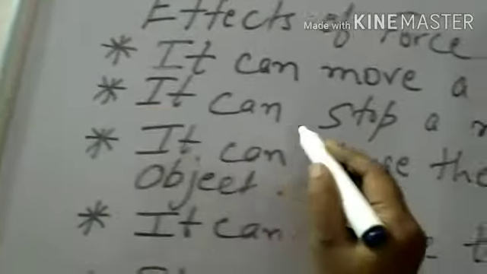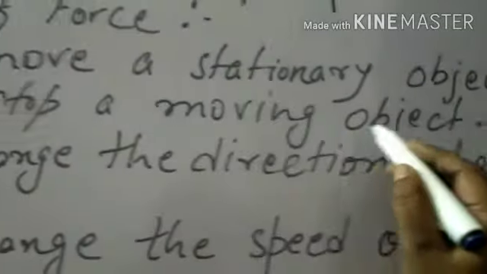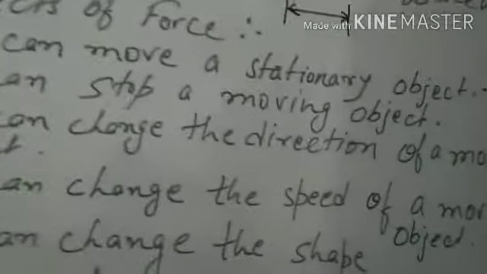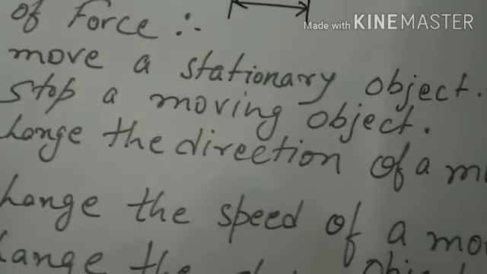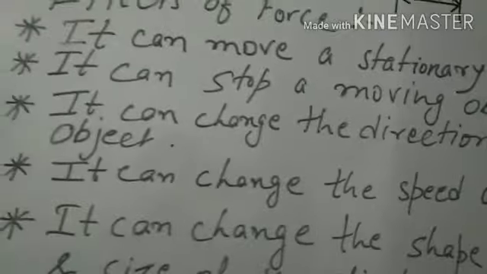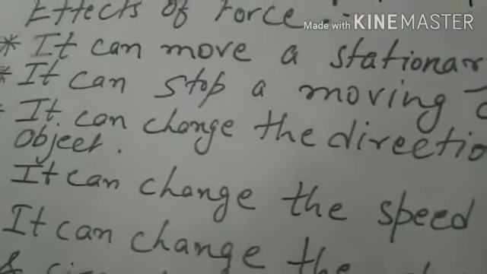Second, it can stop a moving object. If the object is in motion and we apply force to it, that means if we pull it, then it will stop.